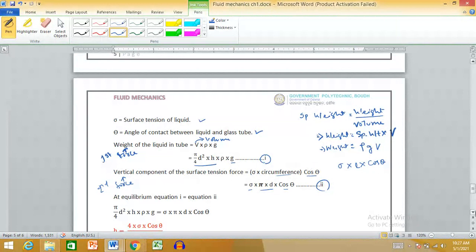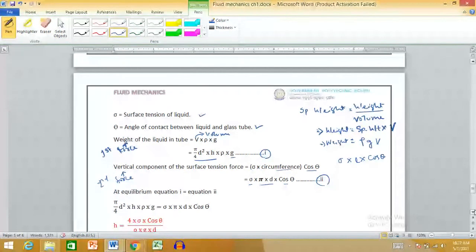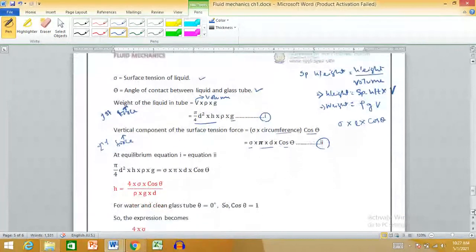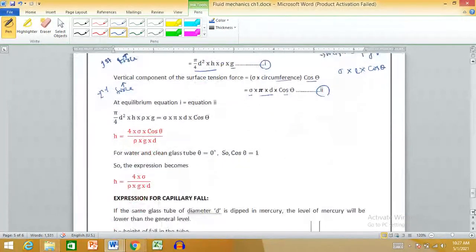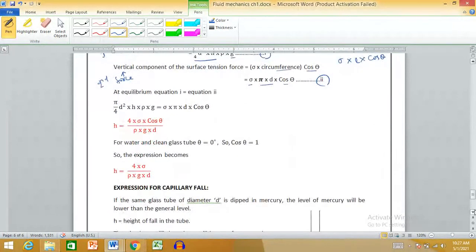As the liquid level has stabilized at a certain height h, our forces are balanced. So at equilibrium, equation 1 will be equal to equation 2. We put the value of equation 1, pi by 4 d square h rho g, and equation 2, sigma into pi into d into cos theta.